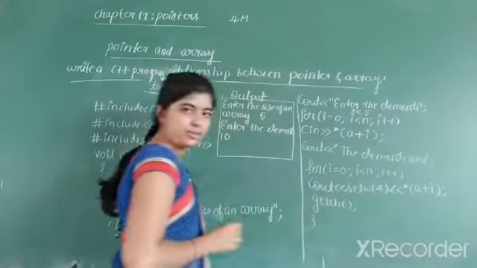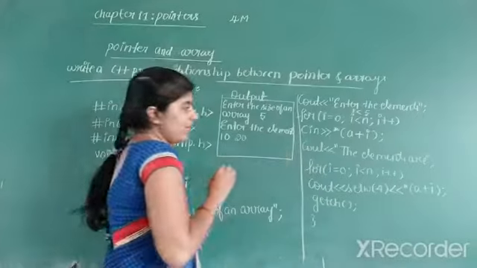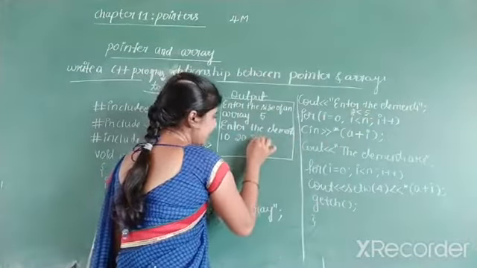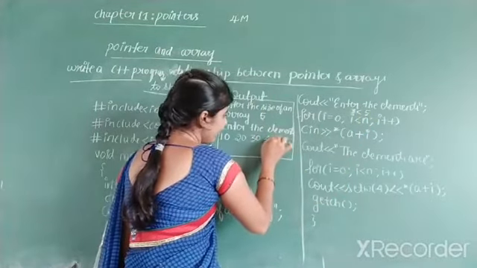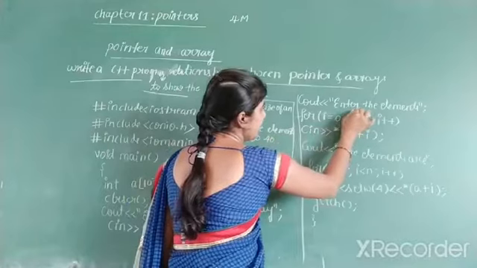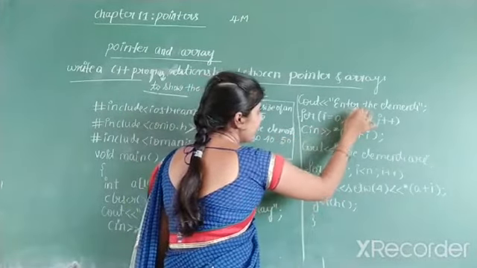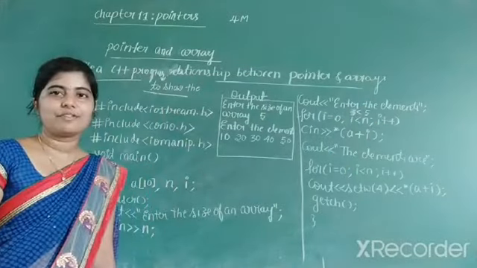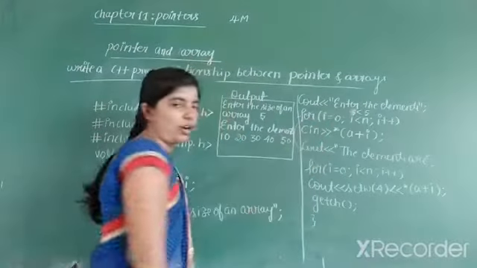Again the condition becomes true. Then in the second location you enter 20. Then the I value becomes 2. In the third location you will enter 30. Incrementing, the I value becomes 3, and in the fourth location 40. The I value becomes 4, and in this you will enter 50. When the I value becomes 5, 5 less than 5 is false, the condition becomes false, and the control comes to the next block.